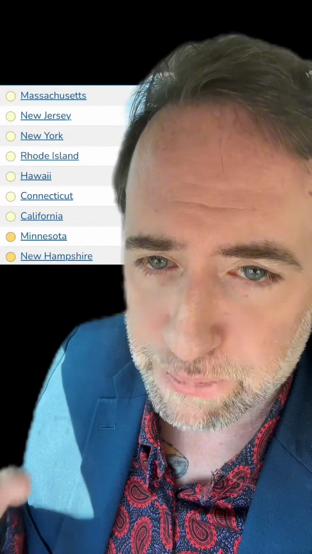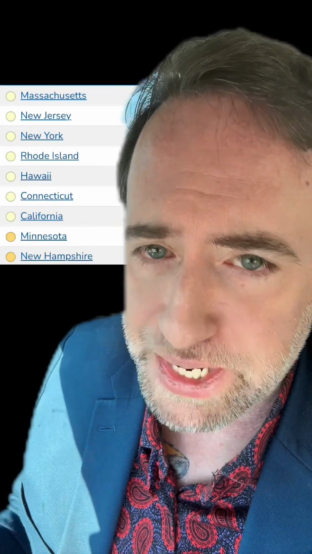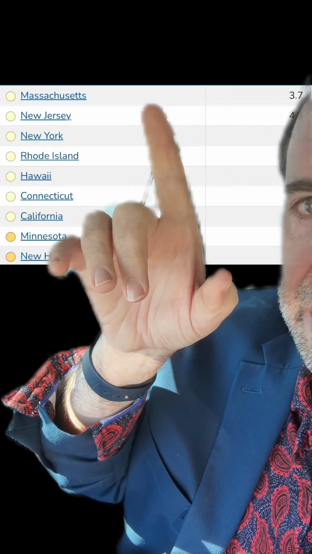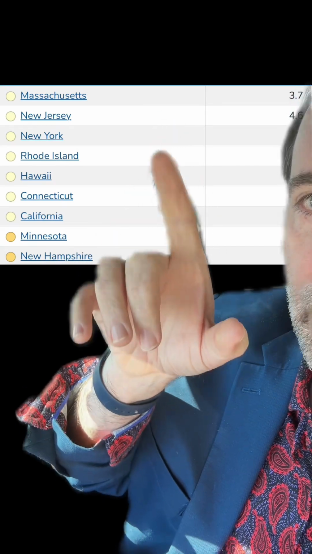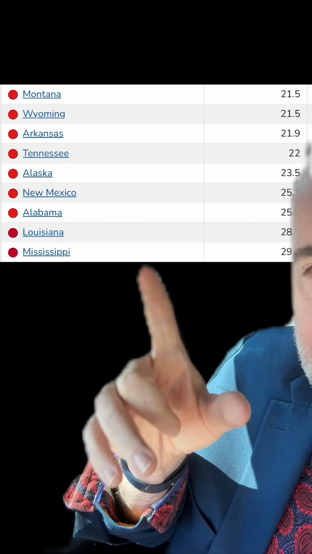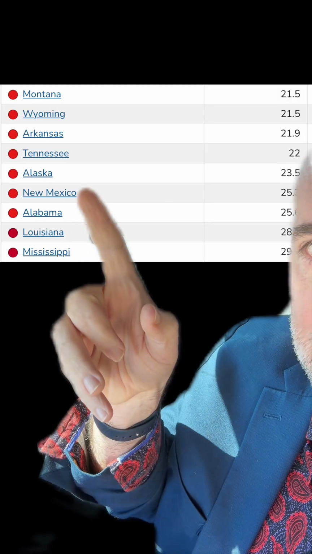In fact, if we go back and we look at the publicly available data, which starts in the year 2000 and goes all the way up until 2023, what we find is that states with stricter laws have lower rates of gun mortality, with the best states being states like Massachusetts, New Jersey, New York, Rhode Island, Hawaii, Connecticut, California, and Minnesota and New Hampshire. Conversely, states with the loosest regulation and allow more gun ownership have the highest rates of gun mortality in the United States, with the worst offenders being Mississippi, Louisiana, Alabama, New Mexico, Alaska, Tennessee, Arkansas, Wyoming, and Montana.